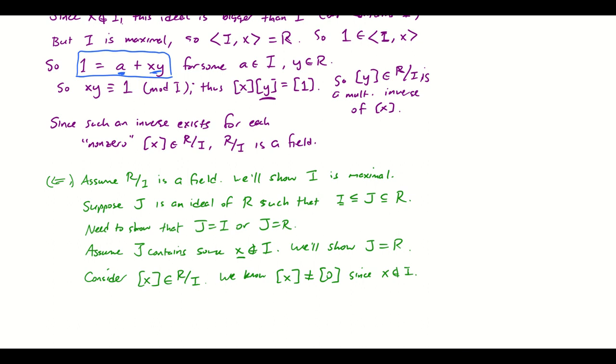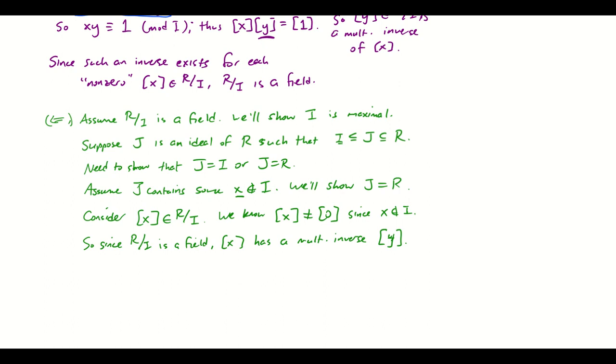It's because we know R mod I is a field, and therefore this X has a multiplicative inverse, which we'll again call Y, or brackets Y.